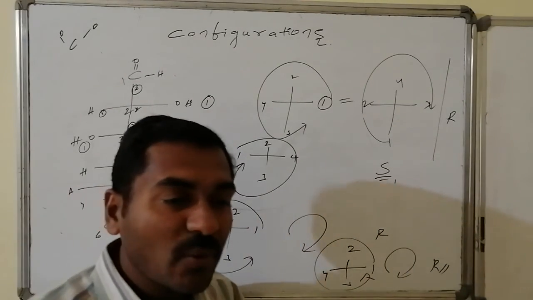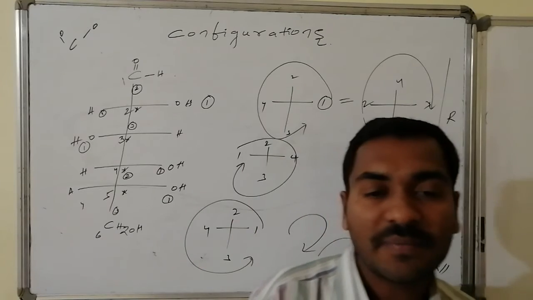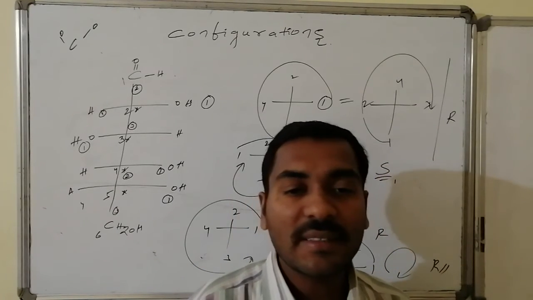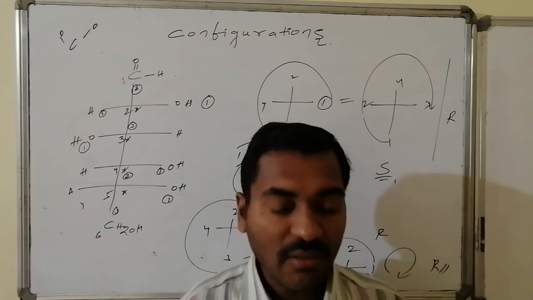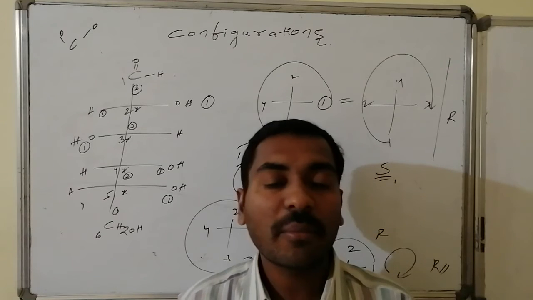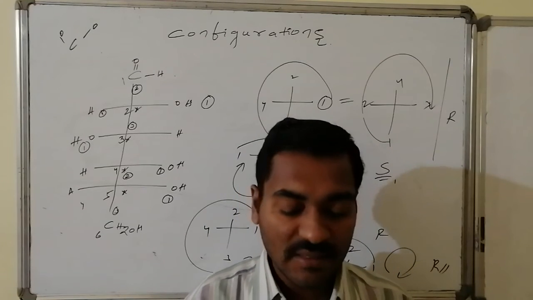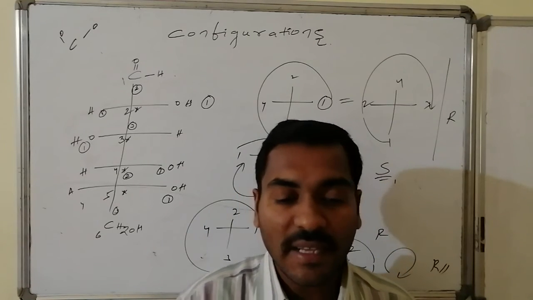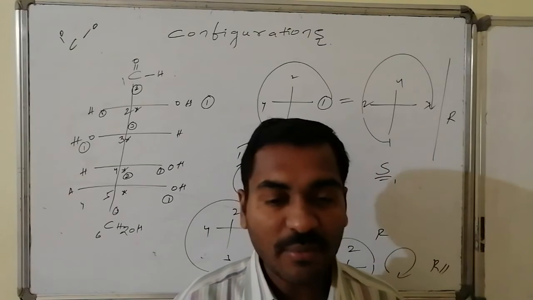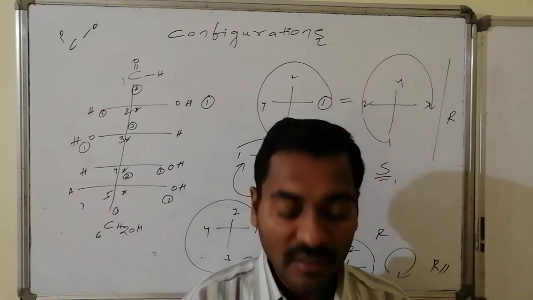Thus what we are doing is, whatever the connectivities are, as far as the atomic number is concerned, we are giving priorities as 1, 2, 3, 4. If any competition comes, we go for the next higher atomic number based connectivity. Thus, priorities followed by priority arrangement by keeping the fourth priority away from us. In Fischer presentation, that should be away from us.